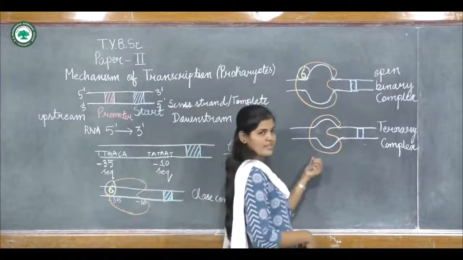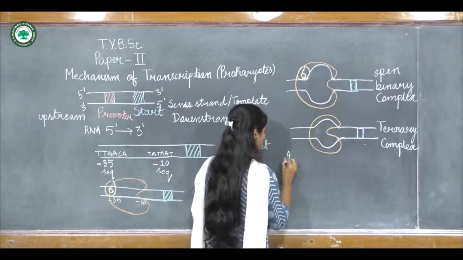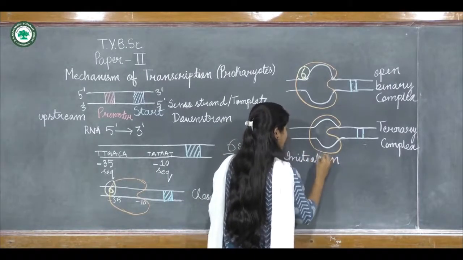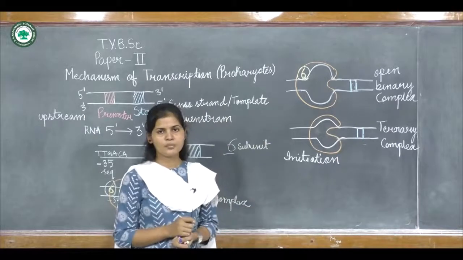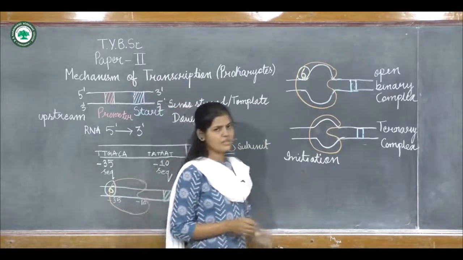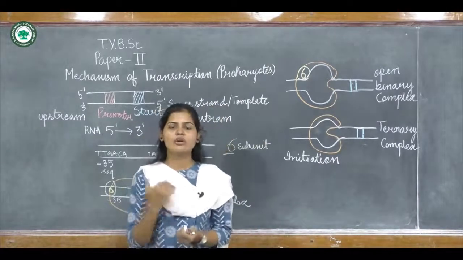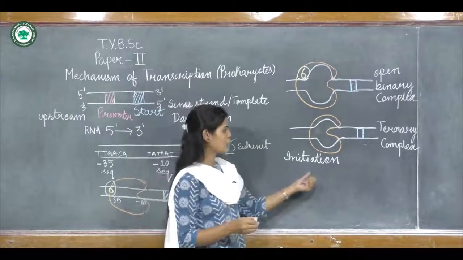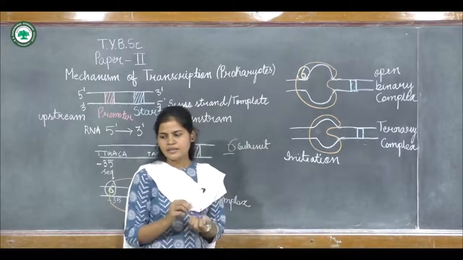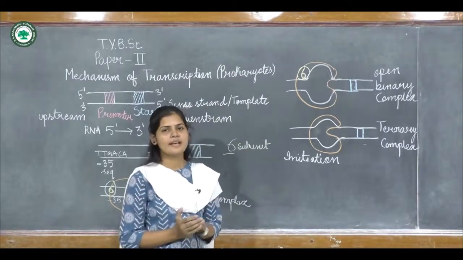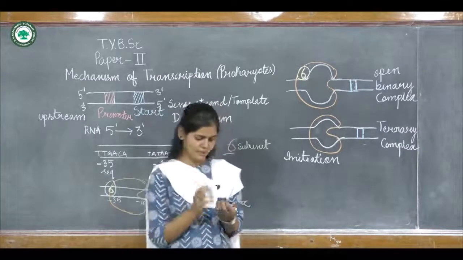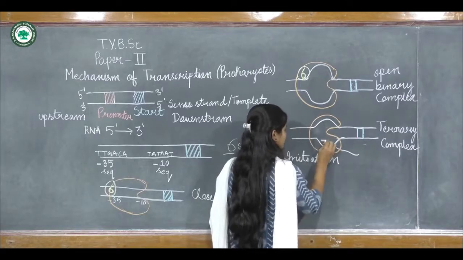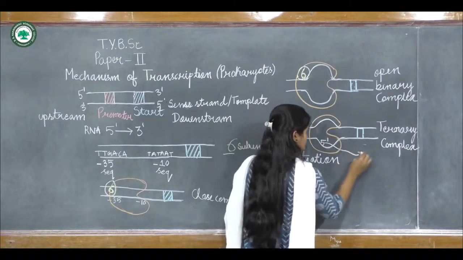Now after this, what will happen, an initiation step will be there. During the initiation step, there will be incorporation of different nucleotides, and the RNA strand will be synthesized in the 5 prime to 3 prime direction.